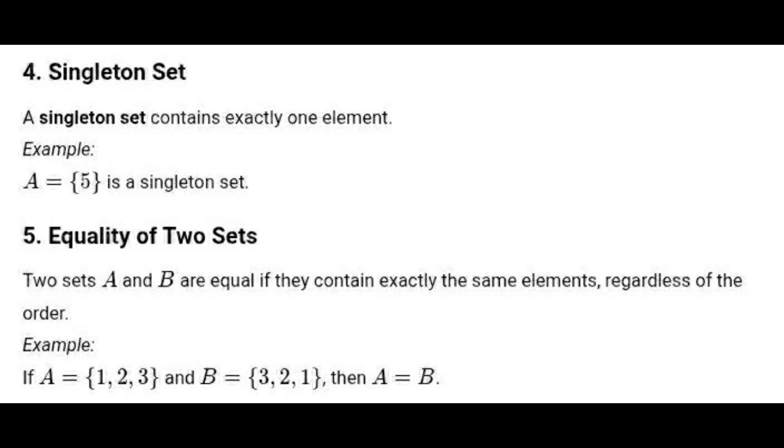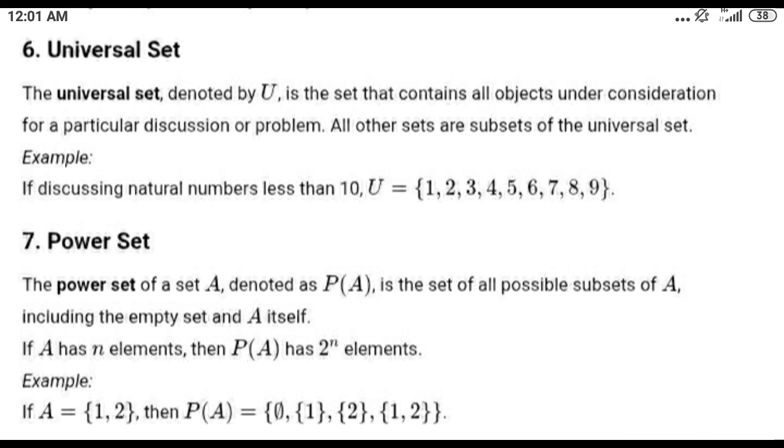Next is the universal set. The universal set, denoted by U, is the set that contains all objects under consideration for a particular discussion or problem. All other sets are subsets of the universal set.